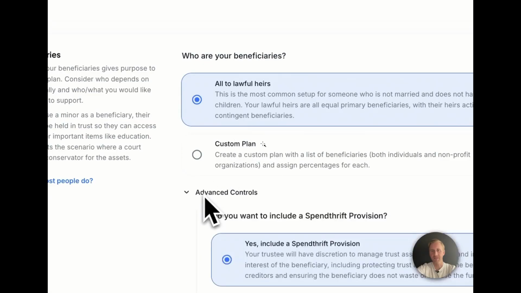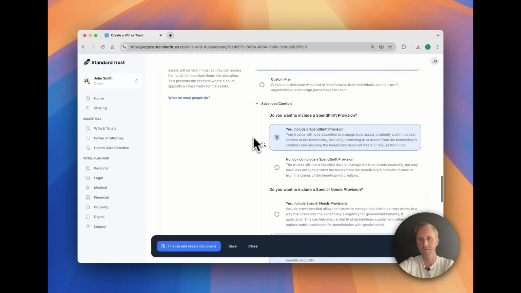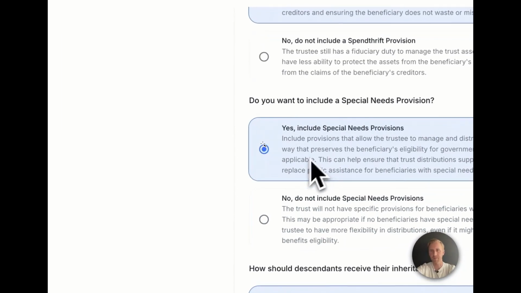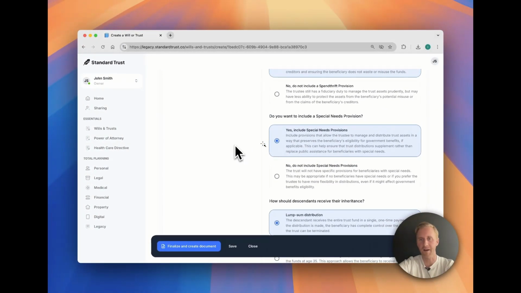Then under advanced controls, we have several options here to customize the trust. So first, we can turn on or off spendthrift provisions. Then we can turn on or off special needs provisions. So by including special needs provisions, this turns this into a special needs trust where regardless of whether any beneficiaries actually have special needs at the end of the day, if they do, this is the safety net to ensure that they're treated properly and that their eligibility for government benefits are maintained.